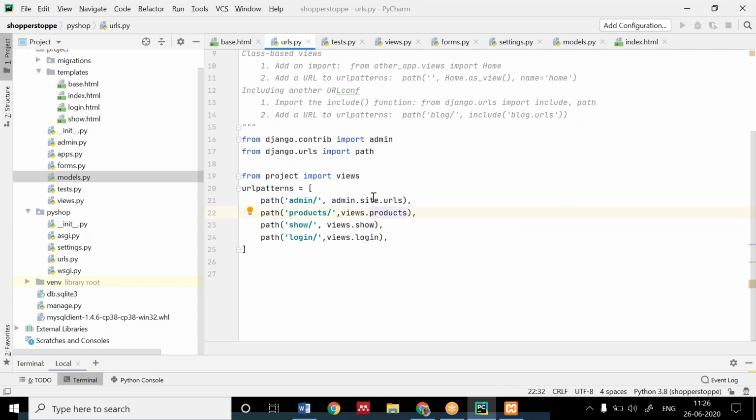Line 22. Line 21 will be there by default. You have to write only line 22. Don't write the rest of them.